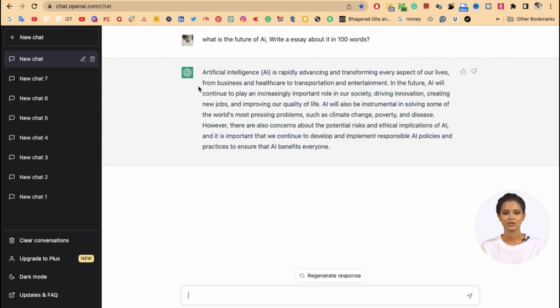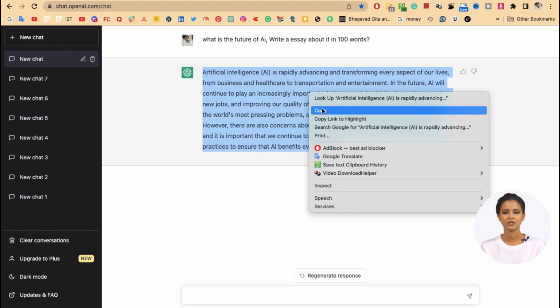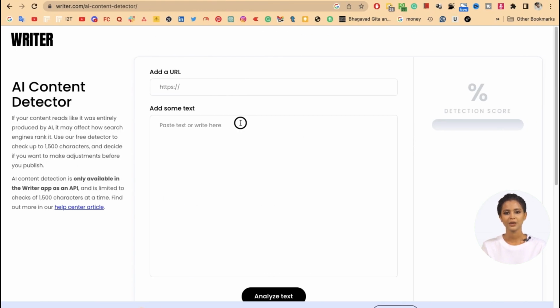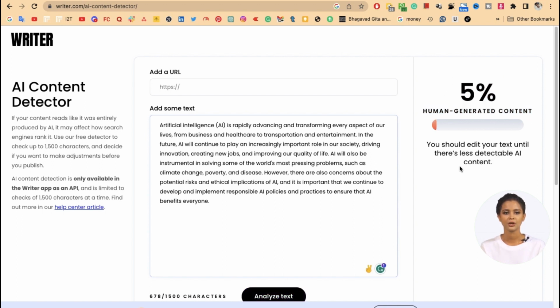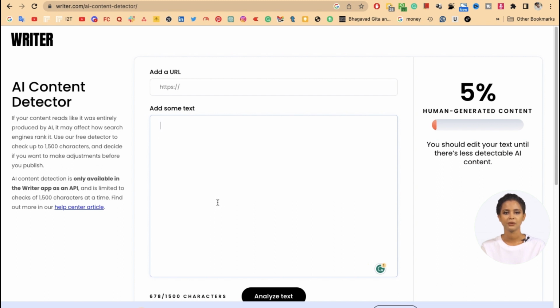After that, if you take the content generated by ChatGPT and paste it into an AI plagiarism detector website, it will find that most of the content is actually fake. This means that you could get caught for plagiarism, and that's something that Google really frowns upon.